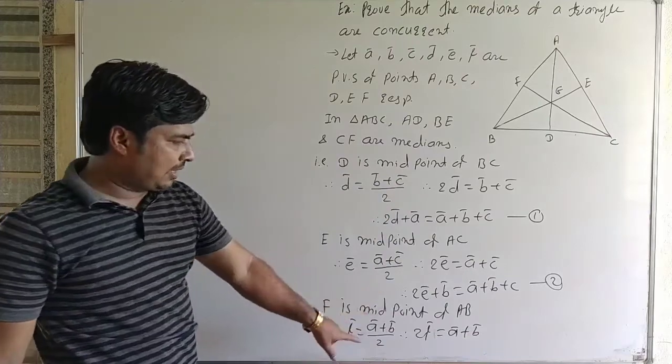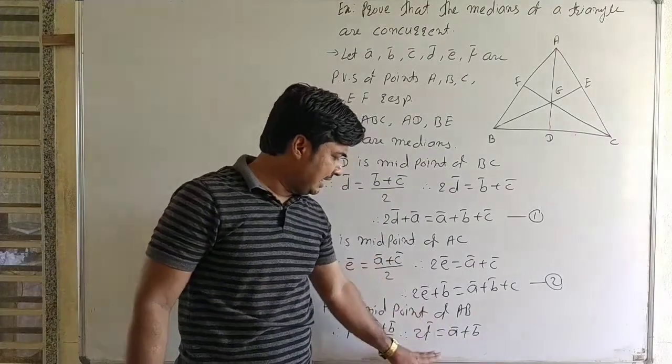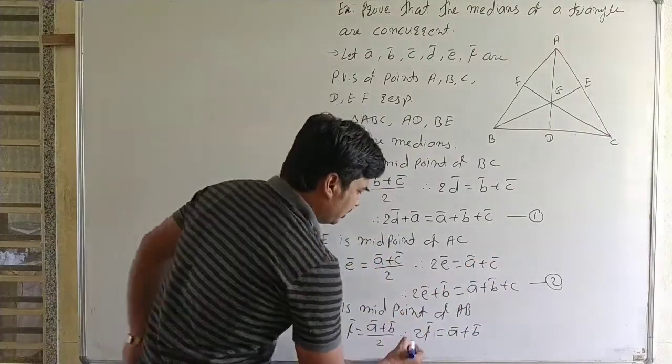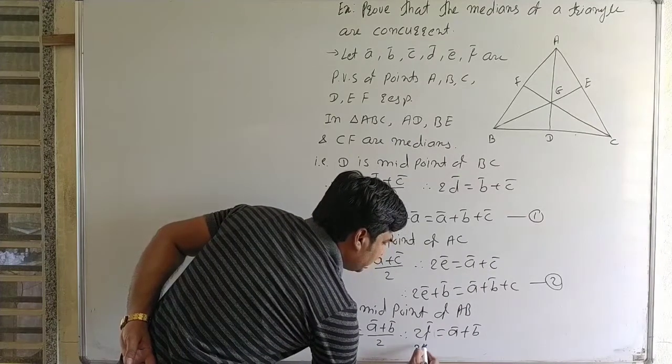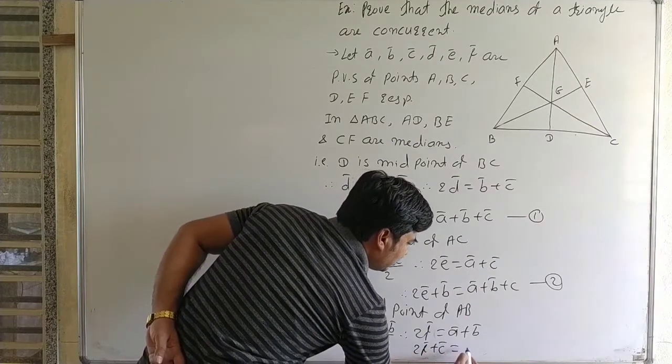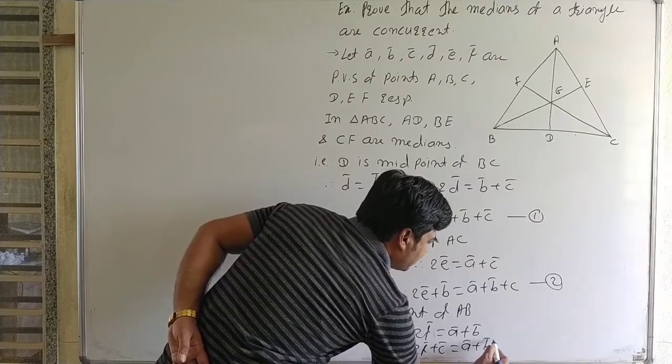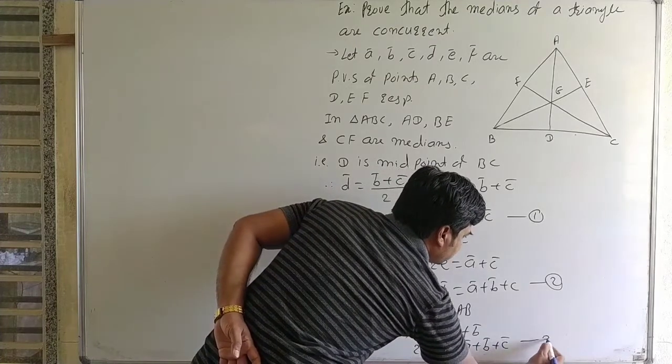Now adding C bar to both sides, therefore 2F bar plus C bar is equal to A bar plus B bar plus C bar. It is equation number 3.